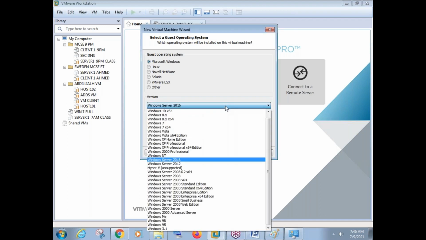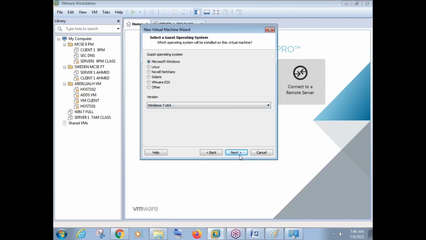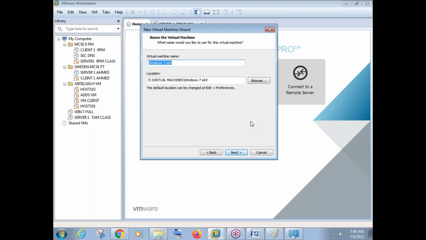Okay, so I will go with Windows 7 here, Windows 7 64-bit. Say next. So again it is asking the name, so I'll say the name as client 1 7 AM class. See, the location is again showing as E drive.